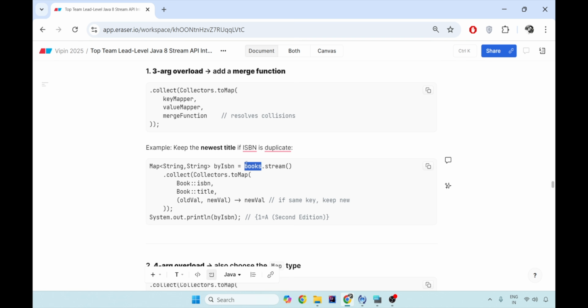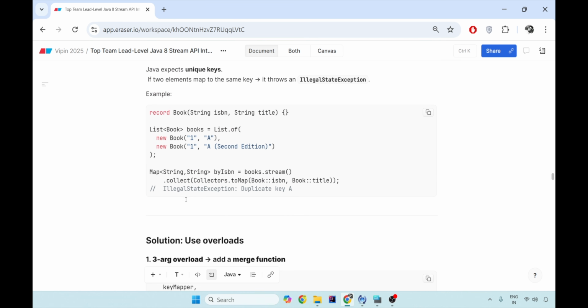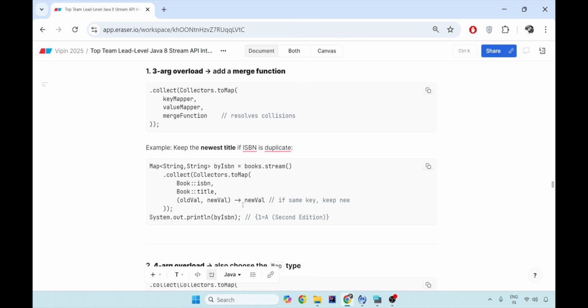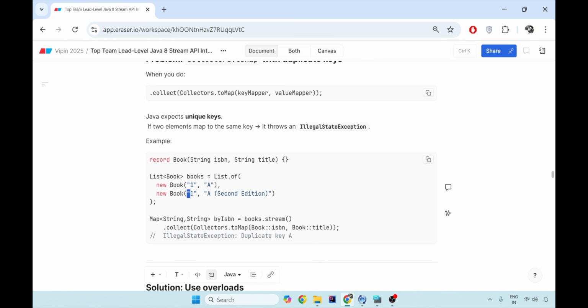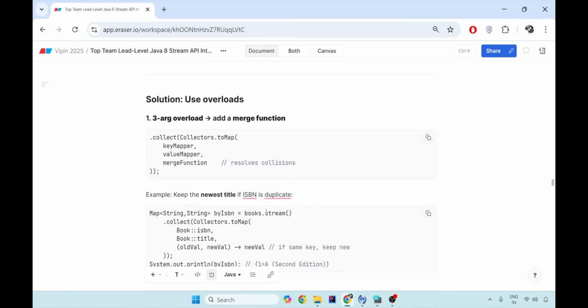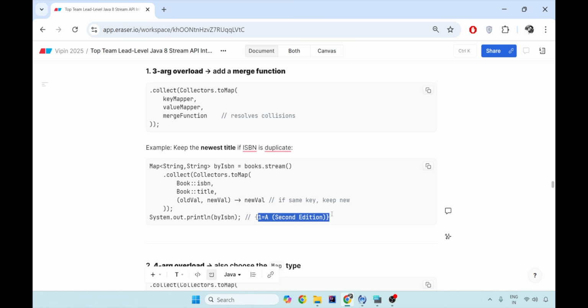Iterate over books with a stream, collect with the key as ISBN and the value as title, but also add a merge function saying that if at any time you find that the new data has a key already in the map, that is 1, then keep the new value. So now when you print the map, the key is 1 and the title becomes second edition. So this is what you will get as a map: key as 1, value as second edition.